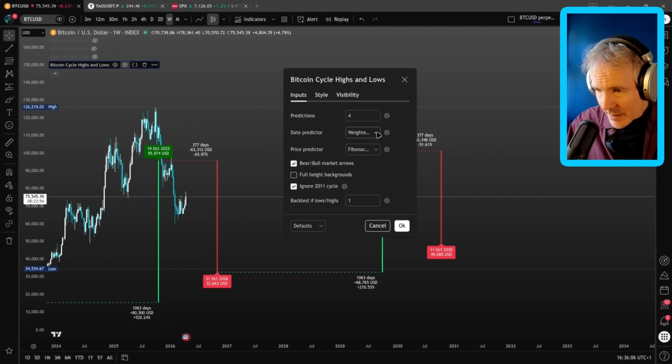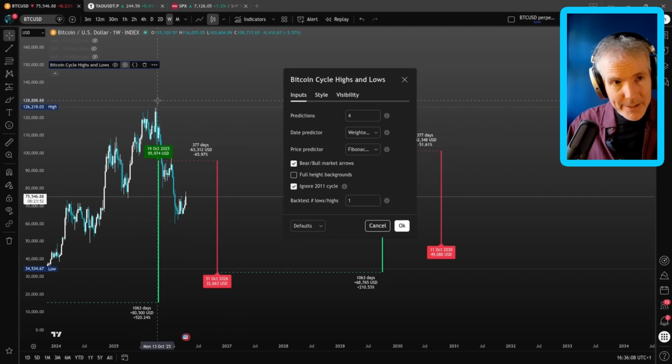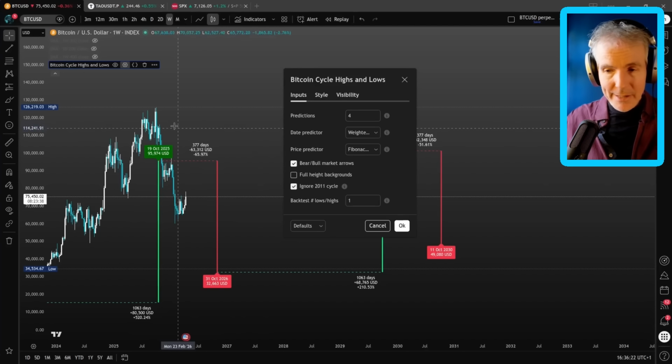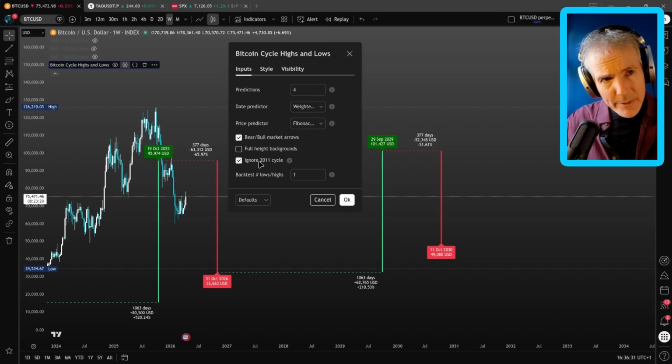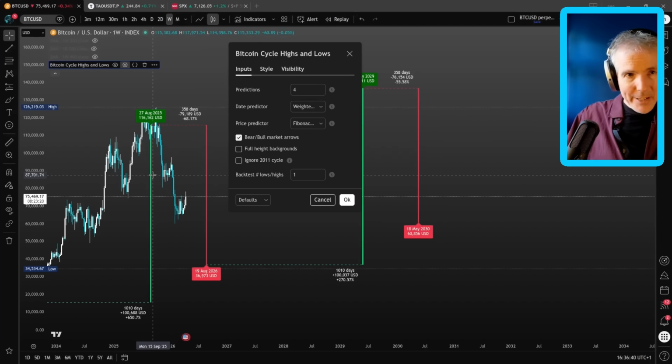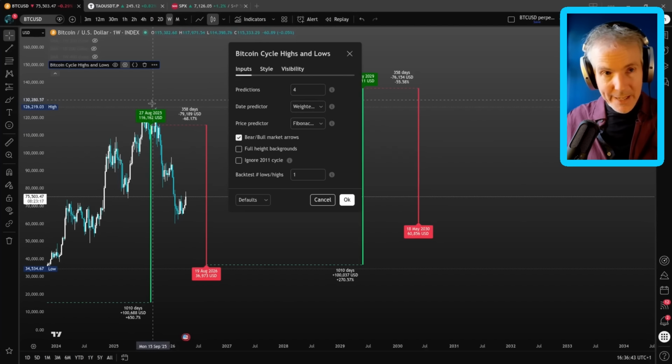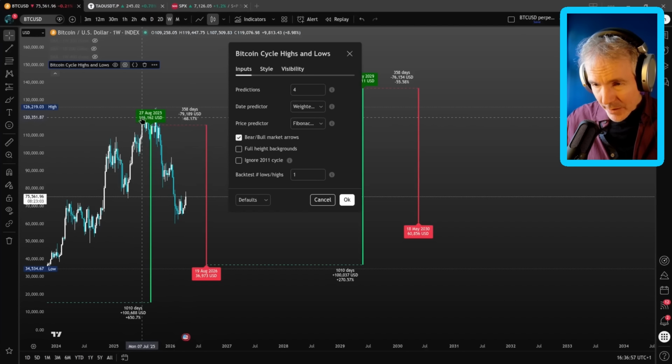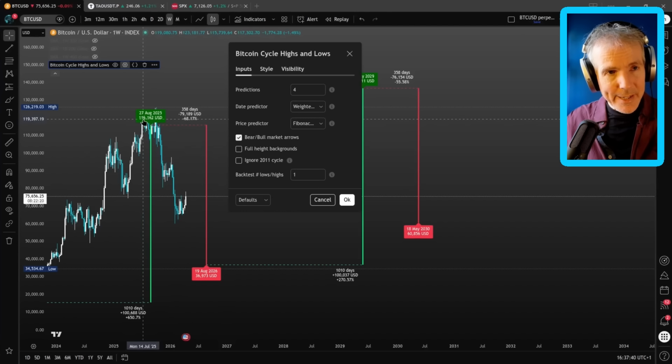What do we change here to try and get it? Because if we can get that to match up, then that gives us a lot more confidence in the next prediction. Maybe the 2011 cycle is important after all. Let's take that out. That's probably about as close as we're going to get it. So that's with as much data as we can possibly give it, apart from the latest high. The predicted high for this then was 116. It's only 10k out, which I think is pretty astonishingly good, to be honest.